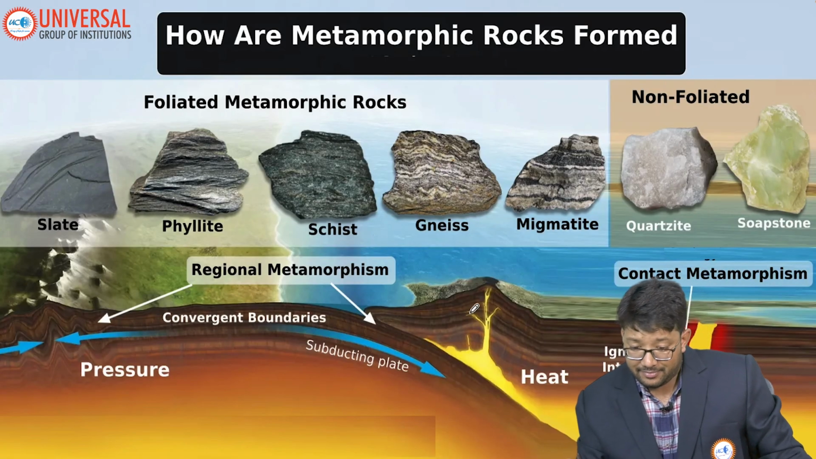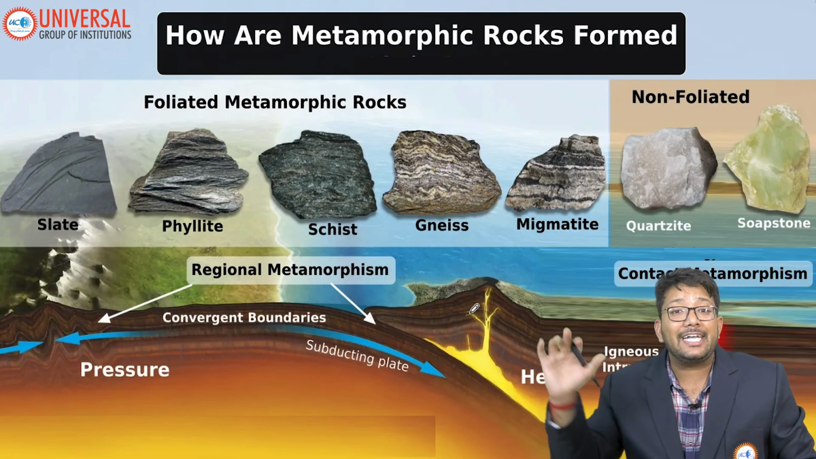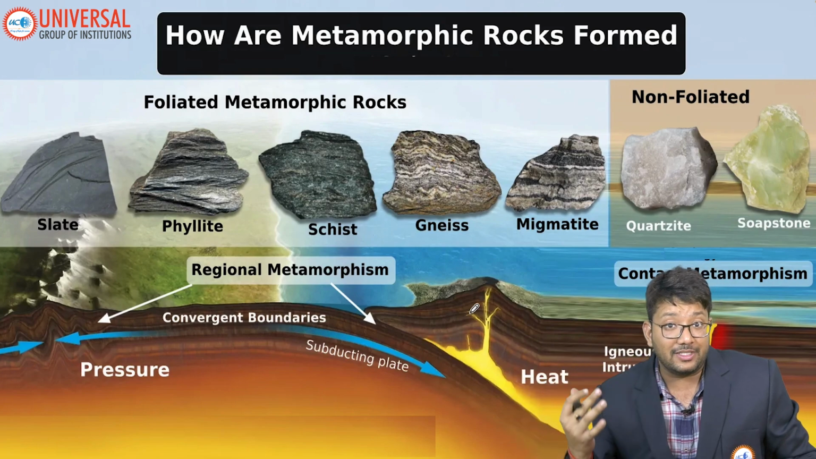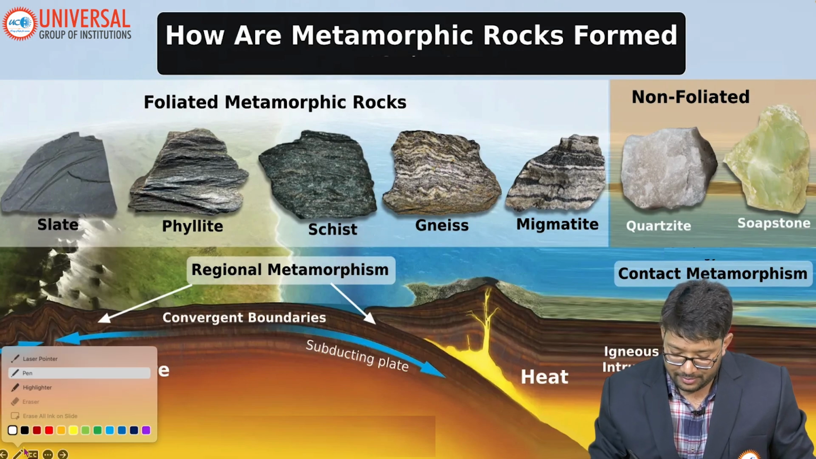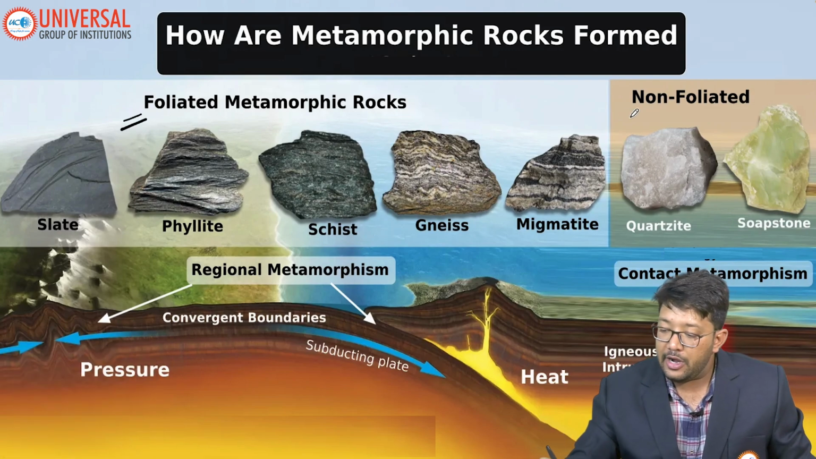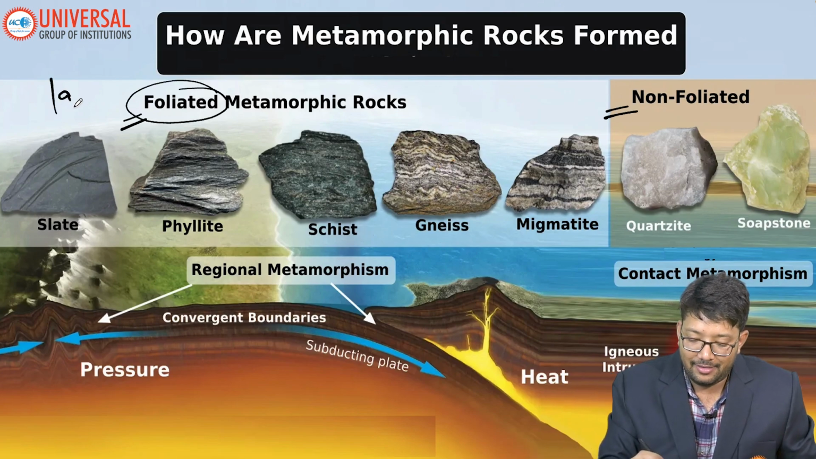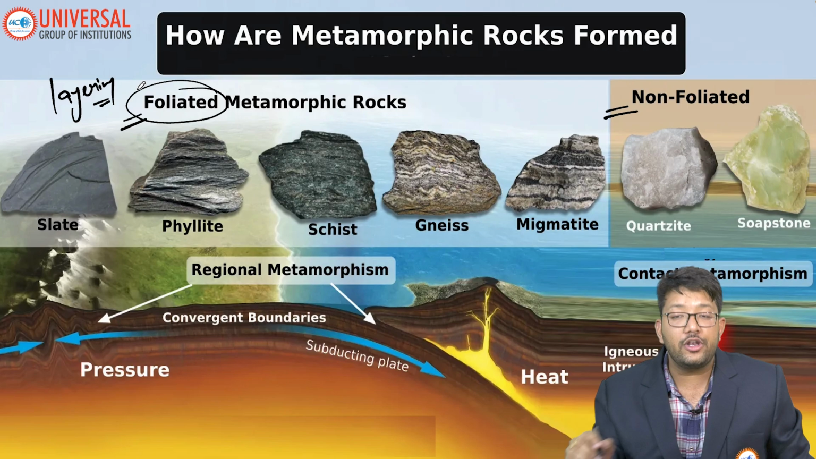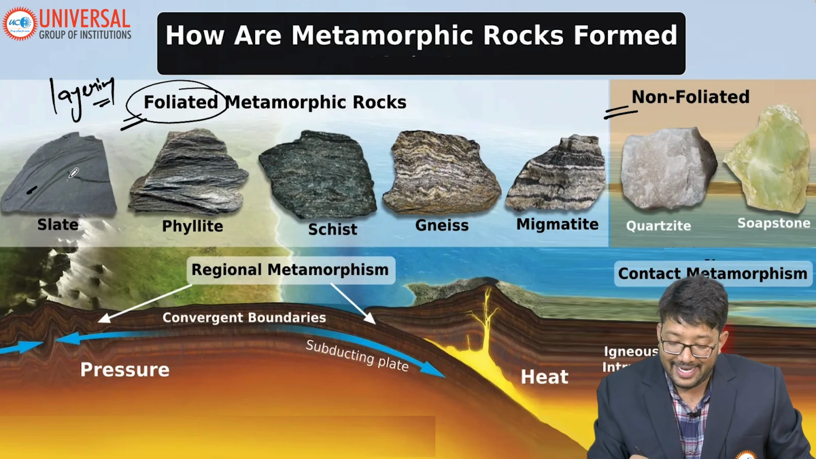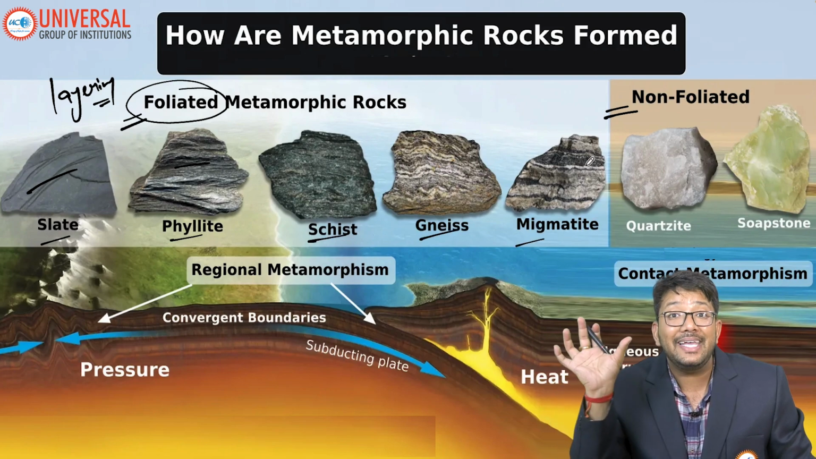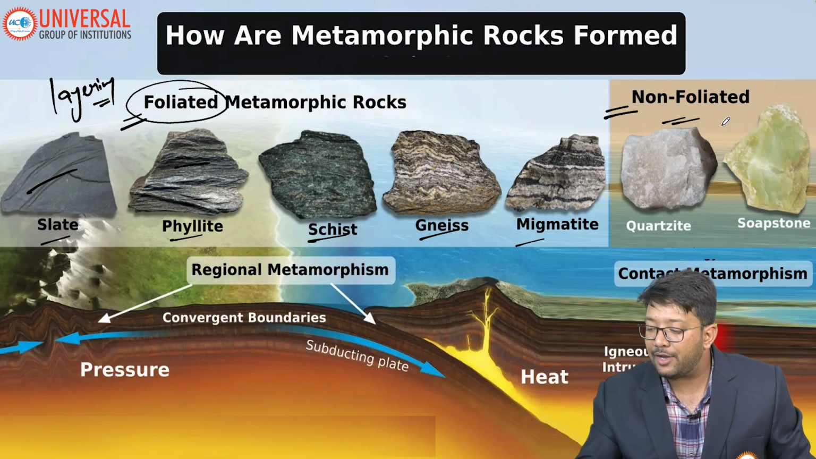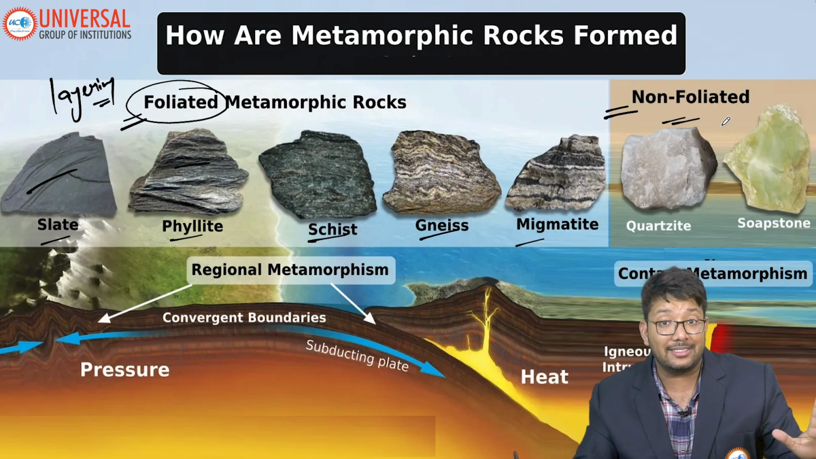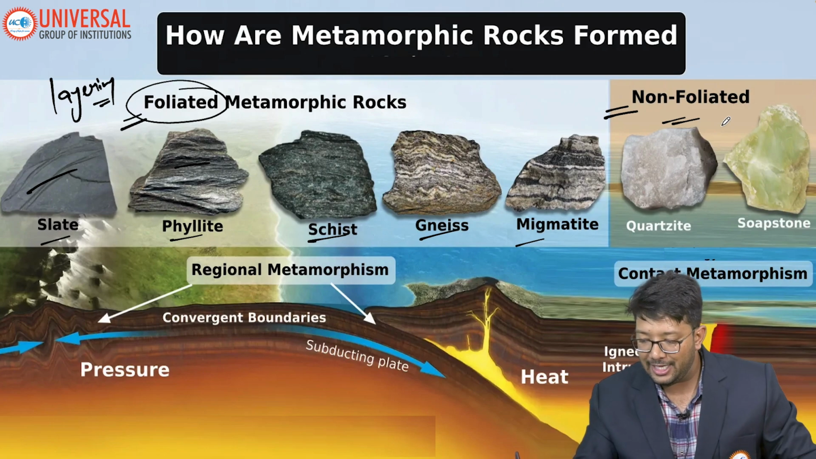Okay, fine. Now there are many types of this metamorphism basically. For now, you should understand that there are two types of metamorphic rocks, foliated and non-foliated. Foliated means layering. Foliated metamorphic rocks are those having layers. Can you see layers in slate, phyllite, schist, gneiss, migmatite? All have layerings. And non-foliated, like quartz and soapstone, won't have any layers. Those are called non-foliated.